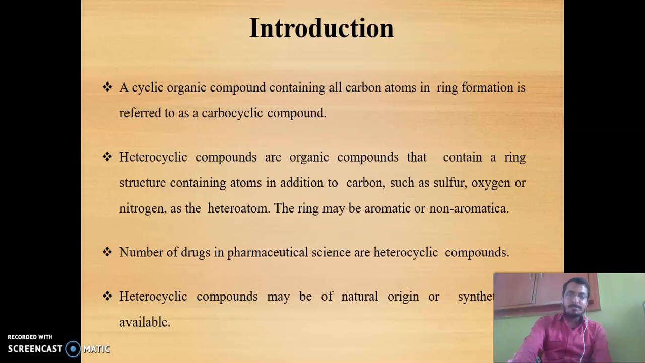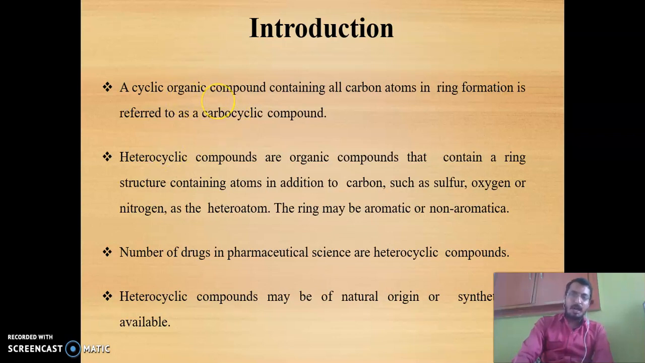What is heterocyclic chemistry? A cyclic organic compound containing all carbon atoms in the ring formation is referred to as a carbocyclic compound. That means when a hydrocarbon chain is formed in a cyclic way, then it is a carbocyclic compound, that is, a cyclic compound is formed. Whereas when the hydrocarbon chain is straight, it is called an aliphatic chain.